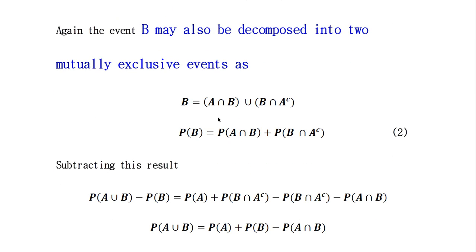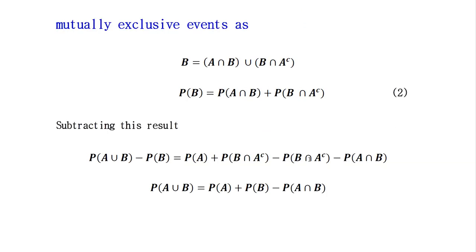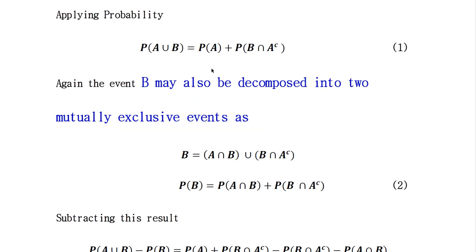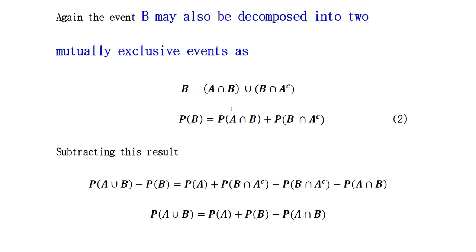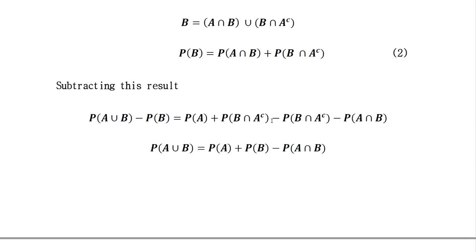Now applying probability, probability of B is equal to probability of A intersection B plus probability of B intersection A complement. Subtracting the 2 equations, probability of A union B minus probability of B is equal to probability of A plus probability of B intersection A complement minus probability of B intersection A complement minus probability of A intersection B. So these two terms cancel because they are equivalent.